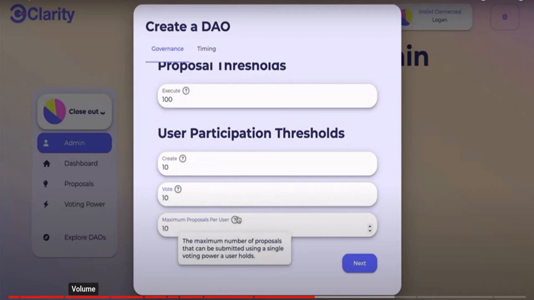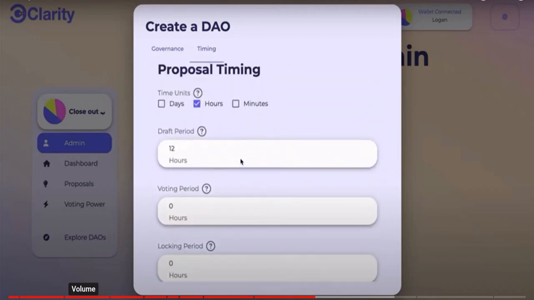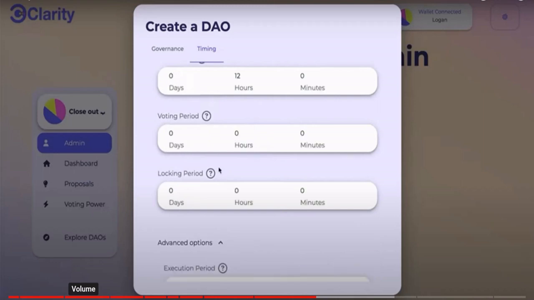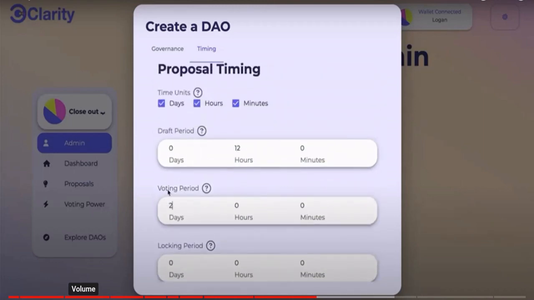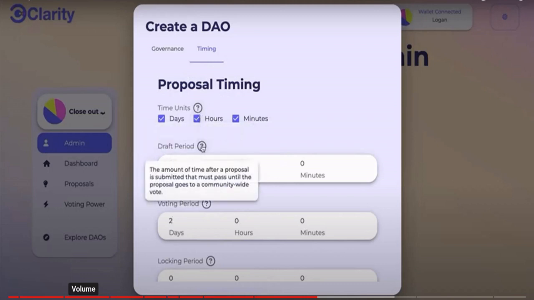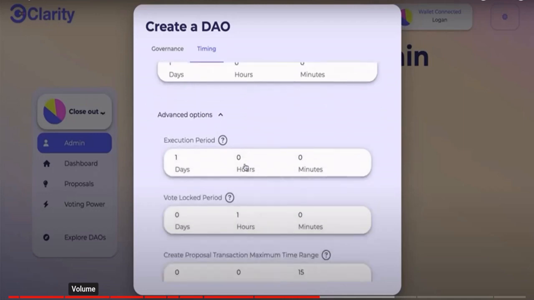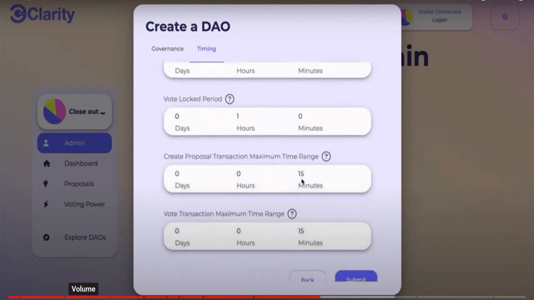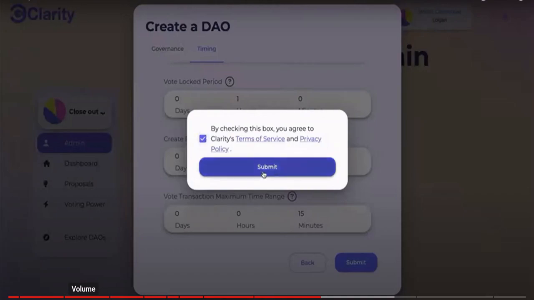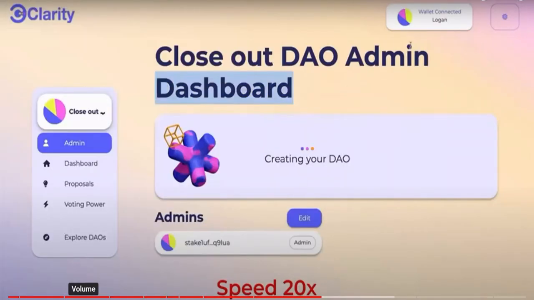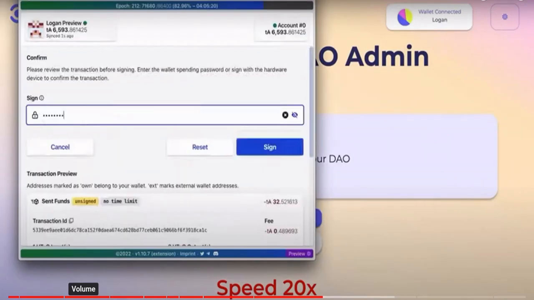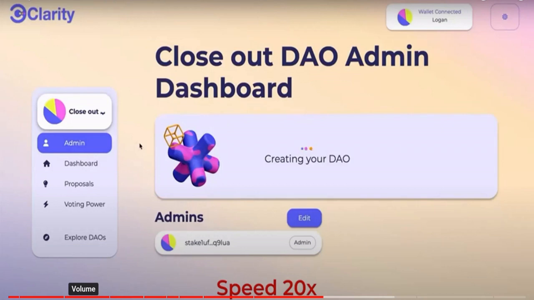You can have the timelines and control all of that, both the draft period, the voting period, the locking period. So you have plenty of periods to give you some flexibility for what you need. And you have here as well advanced options and even the execution period, when it should be executed. A lot of information to personalize, and then it will automatically create everything. You just need to sign a few transactions, but it will create all the custom smart contracts depending on what you decided for your DAO, which is really nice.